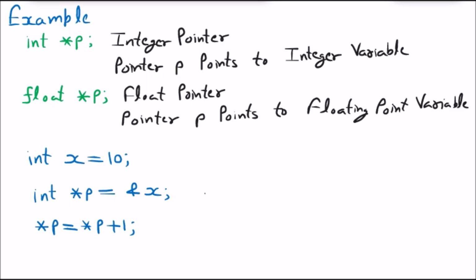If I talk about the first line, int x, that means in the memory location there is a block, and the name of that block is x. Let us suppose that the address of that block is 201 and the value inside that block is 10. We must know one important thing: inside x, that is 10, is the value, and outside, 201 is the address.